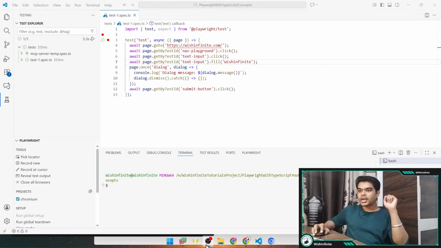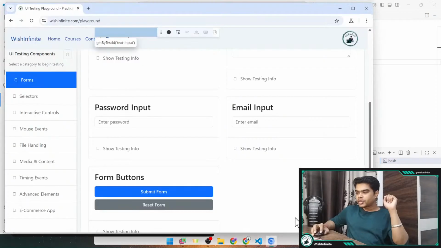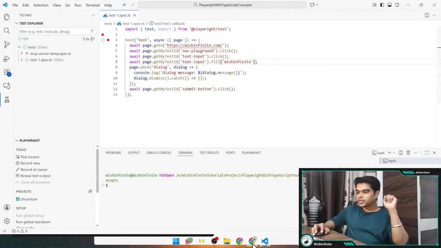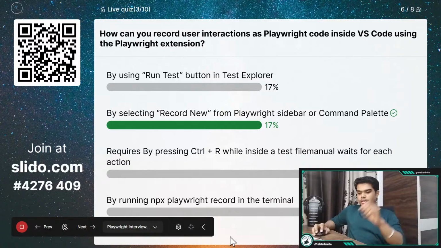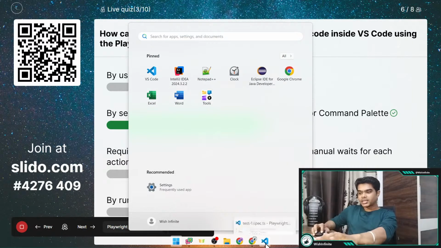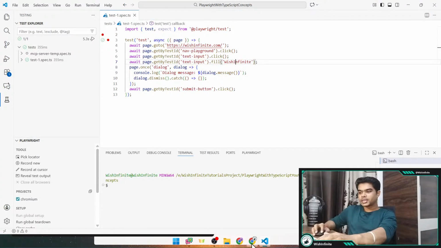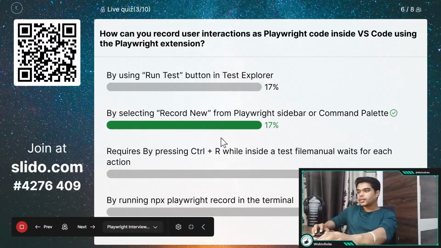Okay, so let me show the leaderboard now. Let me close this browser. So you have got it, right? If you are still having any doubt, you can let me know in the comments. And I'm revealing the leaderboard.